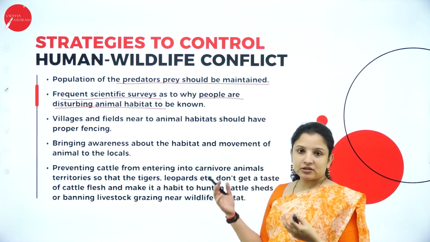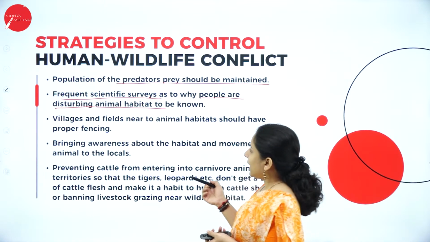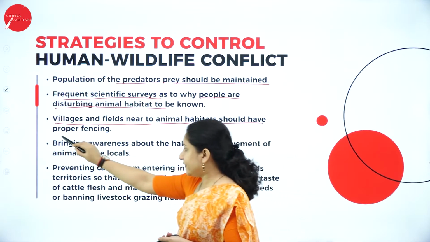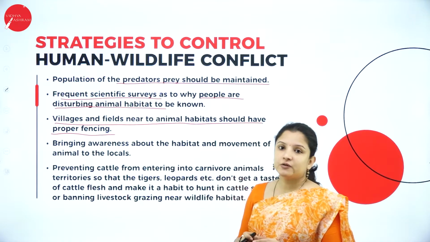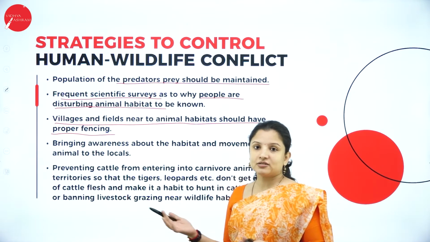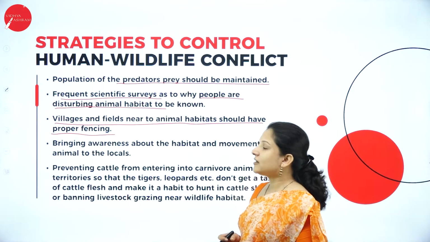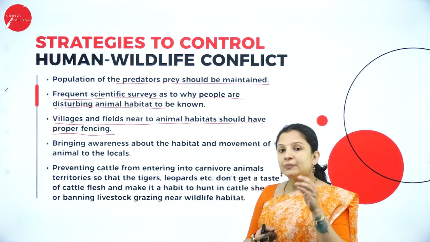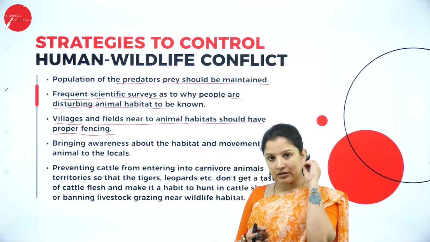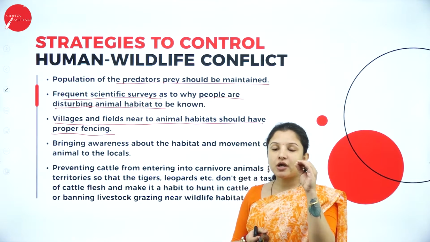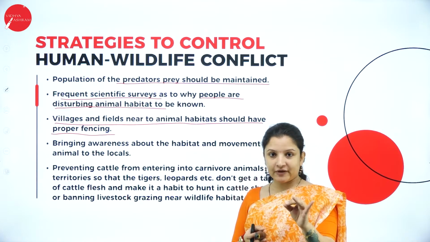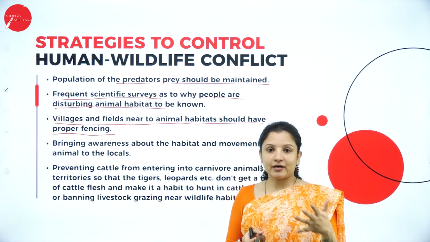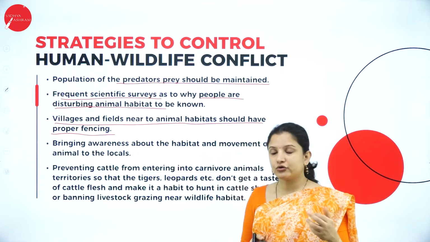So scientific surveys should be done frequently, and villages and fields near animal habitats should have proper fencing. Usually electric fencing will be done around the boundaries of the forest and the agricultural land, so that it prevents the animals from entering. Again, people should be educated on how much electricity should be passed through those fences, because we have heard of incidents wherein elephants have been electrocuted, right? All that should be taught to the people.